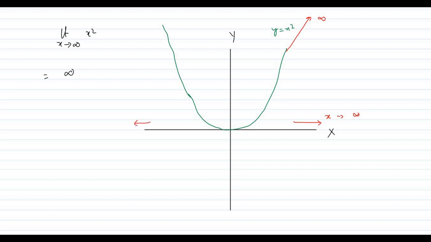Now see, this is an interesting one. When x goes on till minus infinity, the curve is also going till there. As it is above the x-axis, that means it is going on towards positive infinity. So here again we can write limit x tends to minus infinity x square is none other than positive infinity. We know that squaring makes any number positive, right? So in that logic also, if we have a very big negative number and we square it, the number will be bigger, but it will be positive.